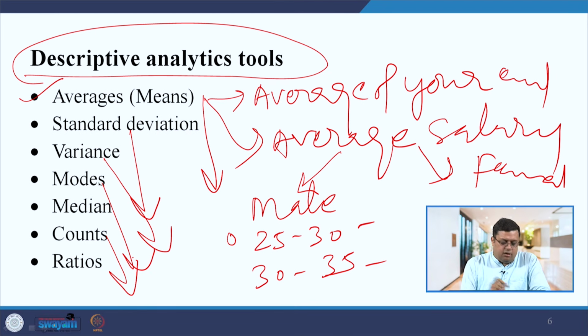Simple counts that you can count, like the number of applications, number of selected candidates, number of rejected candidates. Based on these numbers you can calculate the ratio, you can calculate the percentage, percentage ratios, right, and then you can present effectively. So these are the descriptive analytical tools that you can use in your HR related functions in order to make decisions. If you are using these kinds of tools and techniques, then you can say you are using descriptive analytics in the HR functions, right.